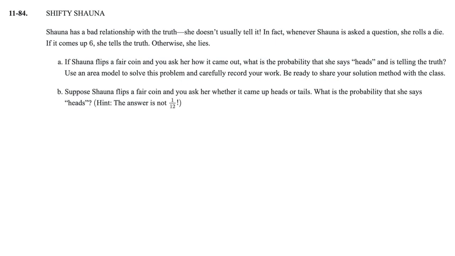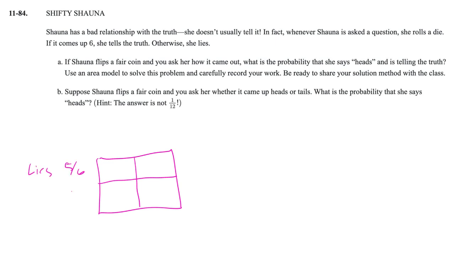So we're going to use an area model here. Specifically, I'm going to divide this into 4 boxes because multiple things are happening here. One, she's rolling a dice. So 5 out of 6 times she lies, and 1 out of 6 times she tells the truth. So this is if she rolls a 6, and then if she rolls anything else. Then we've got our fair coin. So we've got a half that it's heads, and a half that it's tails.